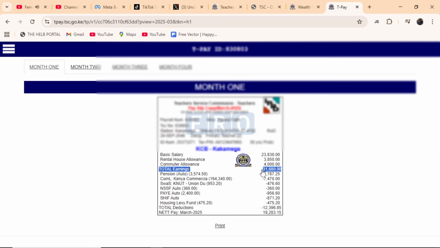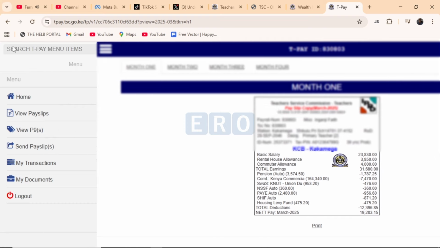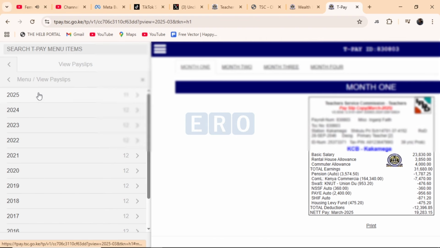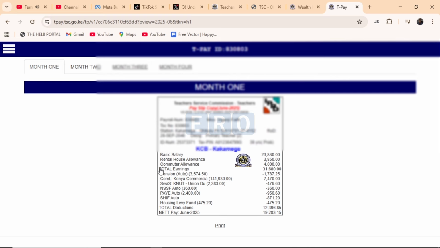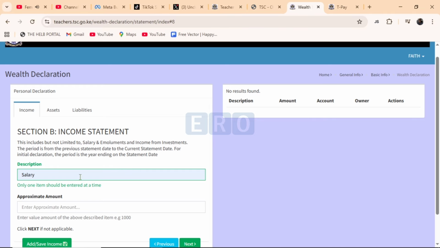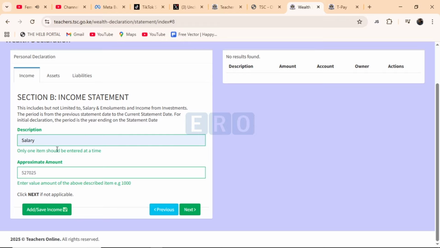And then you come back and check for another month and for another month and for another month until you have January through October. And once you have all the figures now, you will add to get the grand total, which is now going to be added here, the approximate amount for the 2 years. So I already added, I'm going to put it just like that.